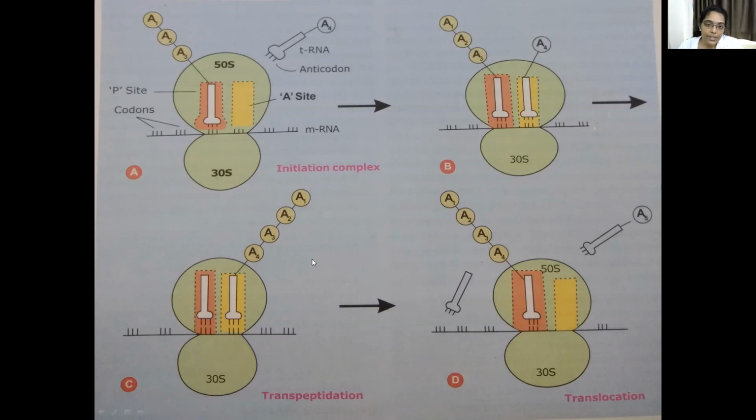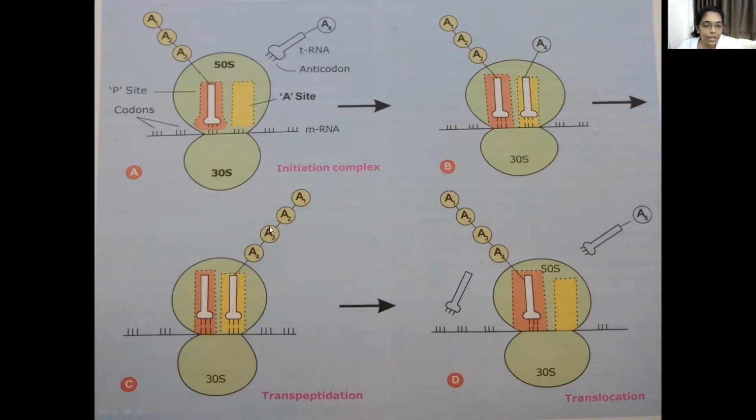The next step is that the peptidyl chain present on the tRNA at the P site gets transferred to the amino acid present on the tRNA at the A site.